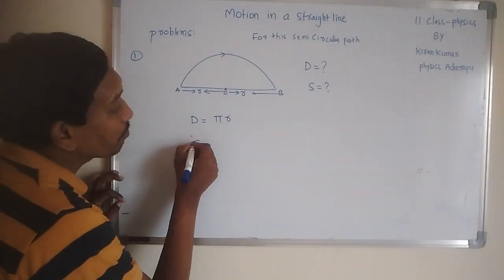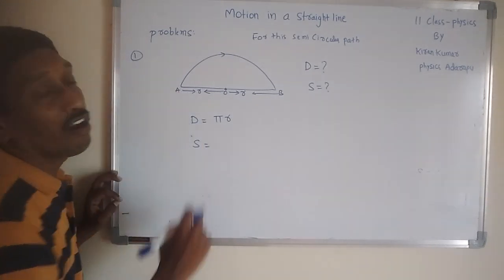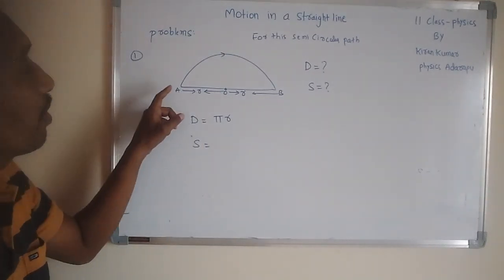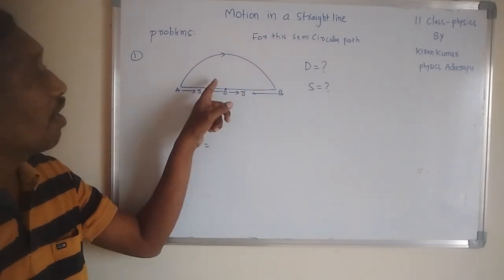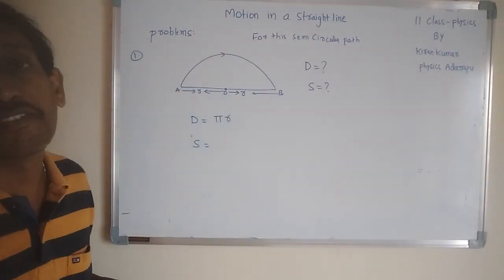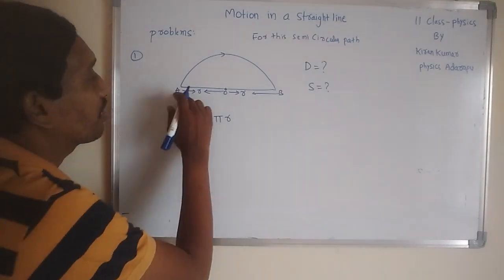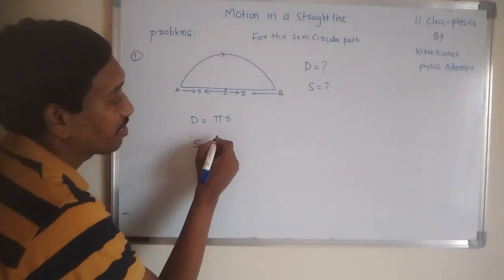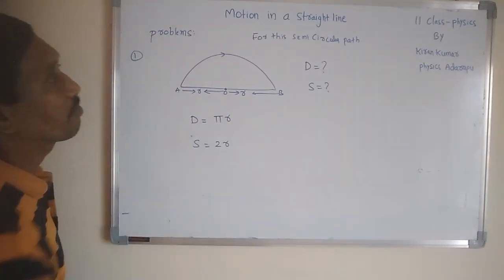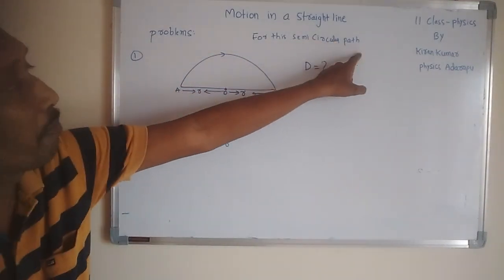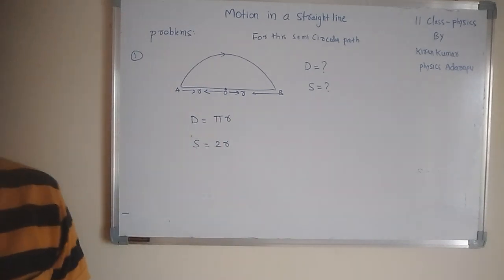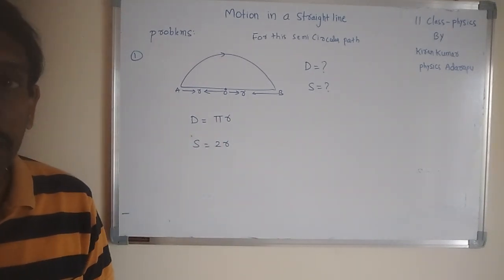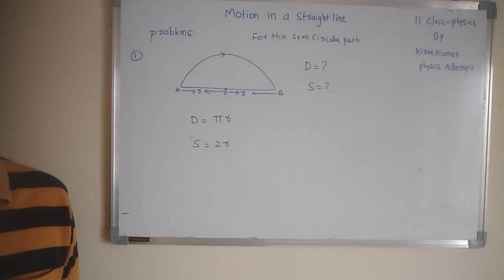But what is the displacement here? Displacement is always measured in one direction, from A, the initial position, to B, the final position. So along this straight line we have to measure the displacement. Displacement is equal to the diameter of this semicircle, that is 2r. So for this semicircular path, the distance is pi r and the displacement is 2r. That is the simple answer. This type of question is asked.